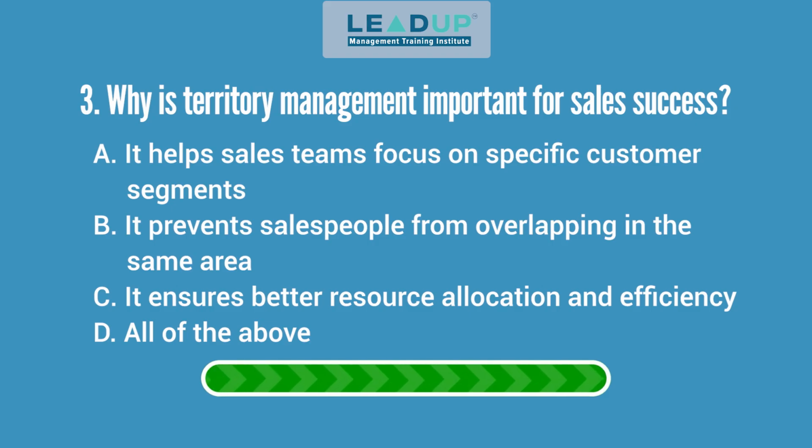Question 3. Why is territory management important for sales success? A. It helps sales teams focus on specific customer segments. B. It prevents salespeople from overlapping in the same area. C. It ensures better resource allocation and efficiency. And D. All of the above. Answer: all of the above.